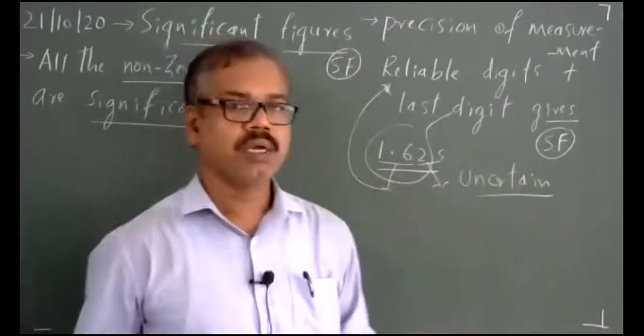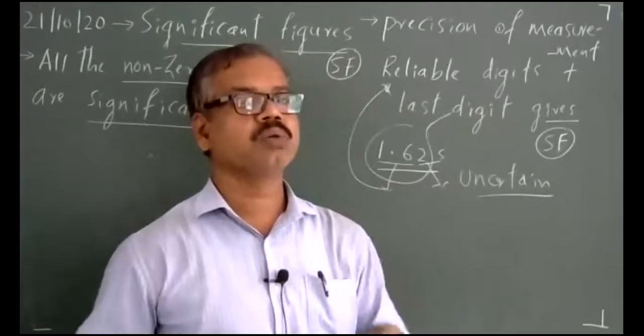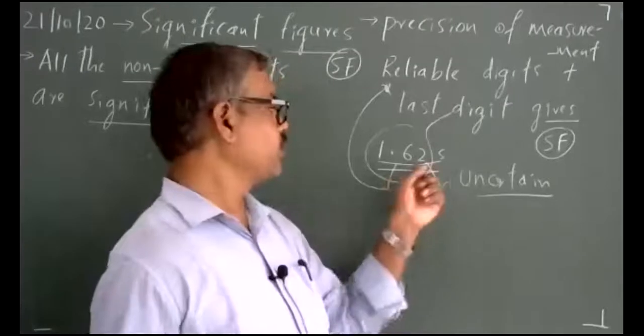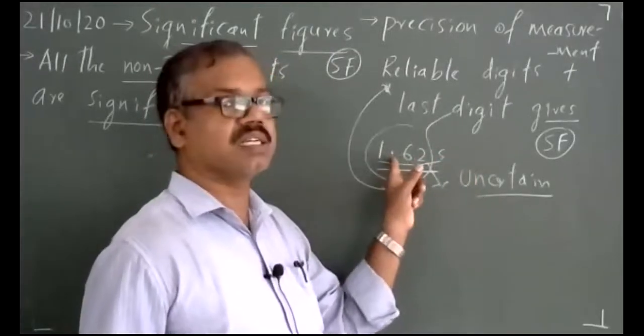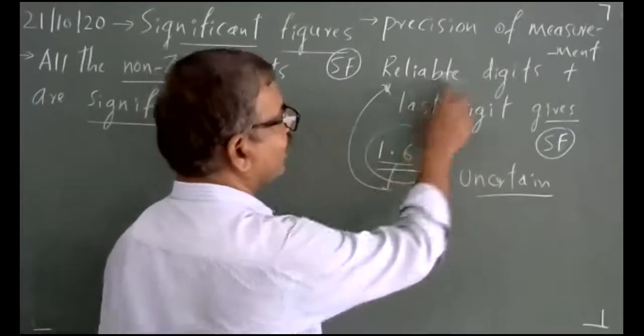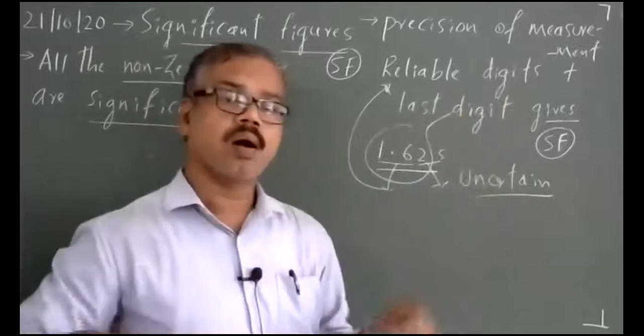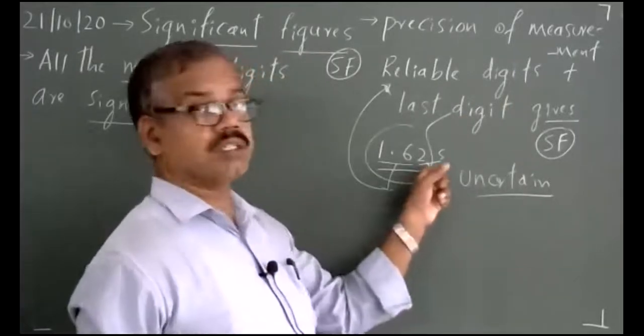What I mean to say, when you do a measurement, take an example, I have done a time measurement. When I do a time measurement, I'm going to write it as 1.62 seconds. Second is a unit. So I have 3 digits, but it's a decimal number, 1.62. The first digit and second digit are called reliable digits, or they are also called certain. Certain means correct digits. And the third one is called uncertain.